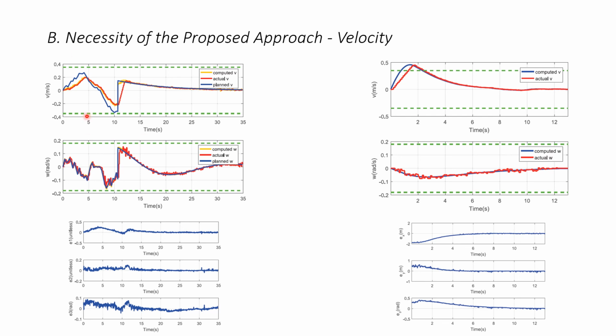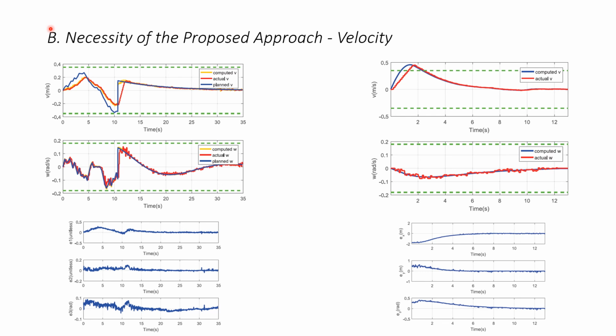In the first figure on the left, the blue solid lines denote the planned velocity. The orange solid lines denote the computed velocity commands for the visual servoing controller, and the red ones denote the actual velocity measured from the robot, while the green dashed lines are given velocity bounds. Since the velocity saturation constraints can be considered in the trajectory planning stage, it can be seen that the actual velocities of the robot are always within the given maximum range.